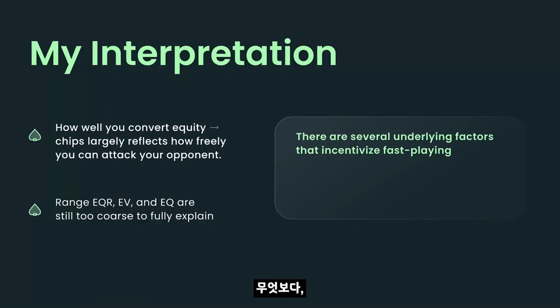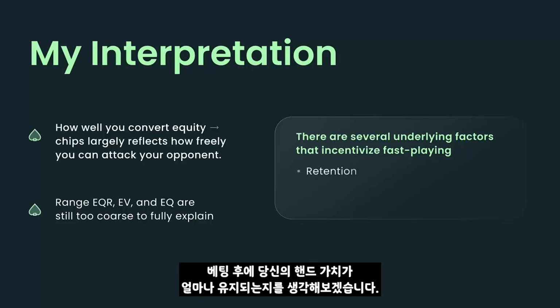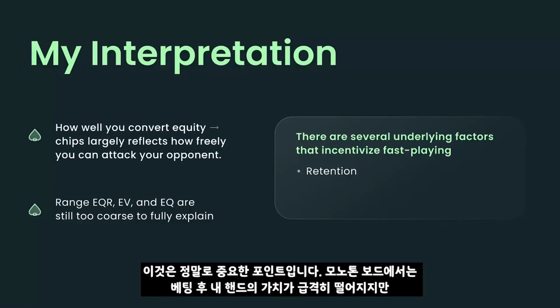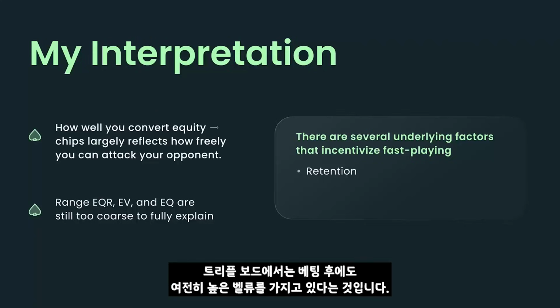So first of all, you might think about the retention your hand has after you bet. After you bet, how much value can you still get out of your opponent on future streets? This is a really important question to ask. We saw on the monotone board that your retention plummets after you bet, whereas on the tripled board, you still have great retention after you bet.